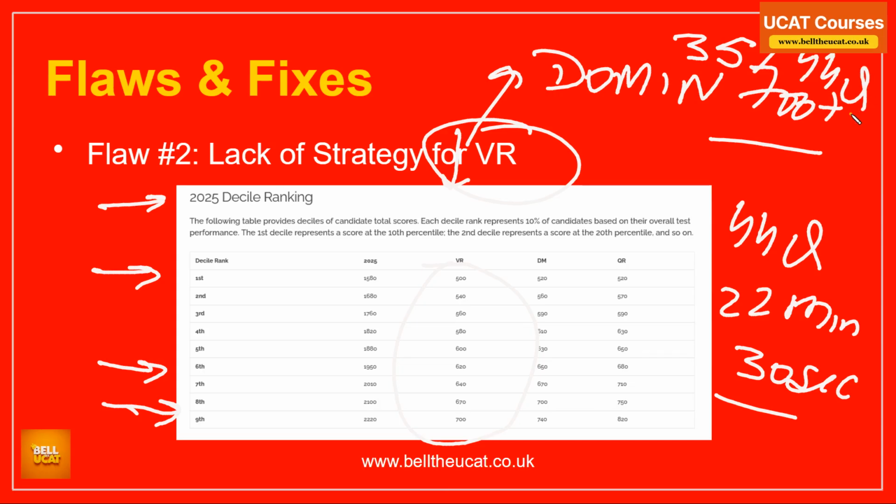So there you go. Now the strategy comes in. I am not aimlessly sitting down there trying to crack each and every question. I need to get just 35 questions right out of the 44. So that's strategy number one for verbal reasoning. If everybody's flipping and flopping in verbal reasoning, how about if I ace this and absolutely dominate it? What does dominate mean? I get 700 plus. How do I get 700 plus? I need to get 35 out of 44. Then we will talk about it later on.